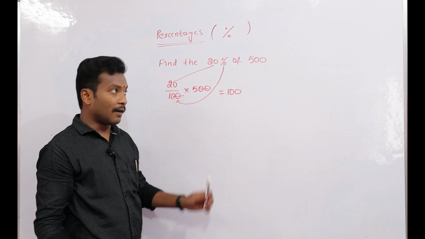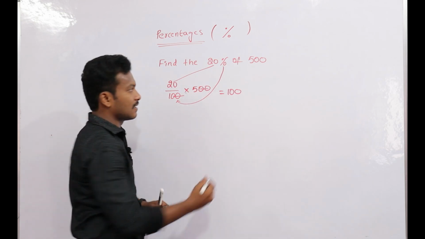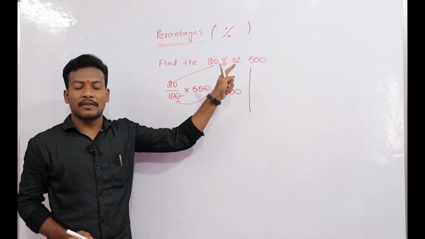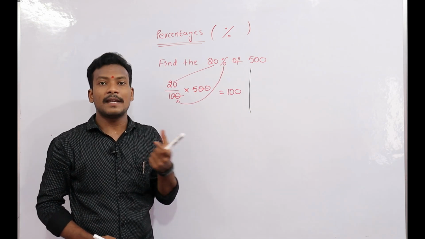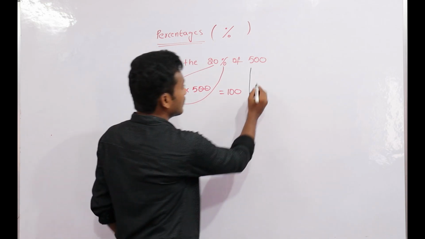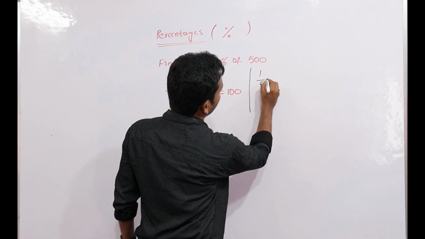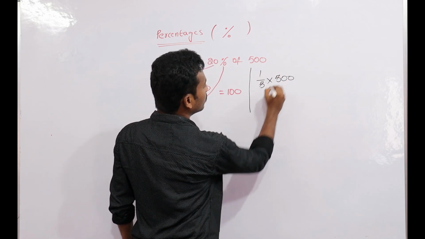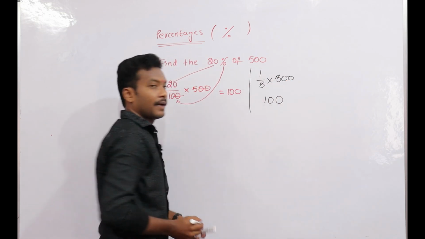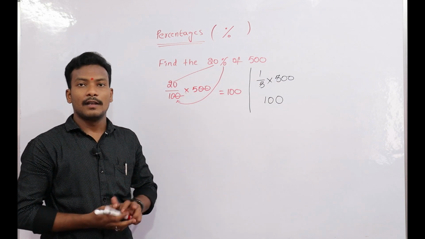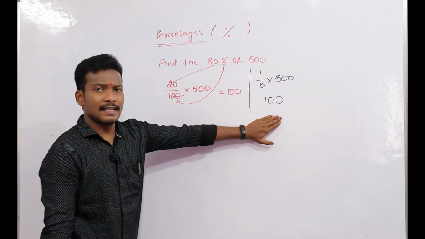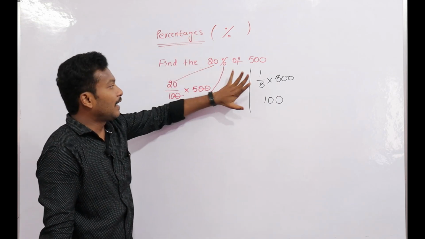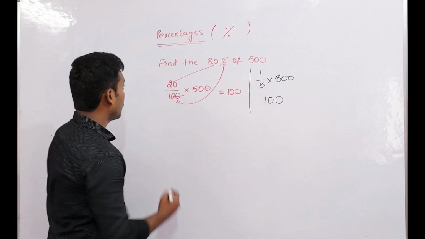It is the basic method. First 20 for the sake of percentage, and number 500. Now with the help of fractions, what is the equivalent fraction for 20%? That is 1 by 5 of means into 500. What is the value? 100. This is the easy method. Suppose 20% is not a problem.